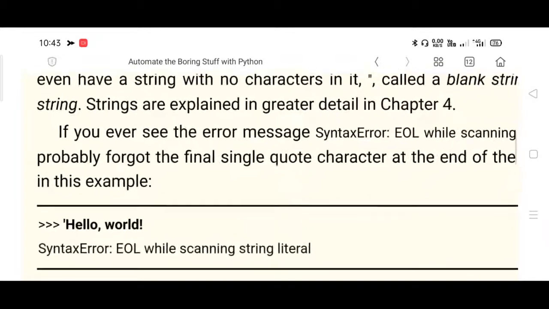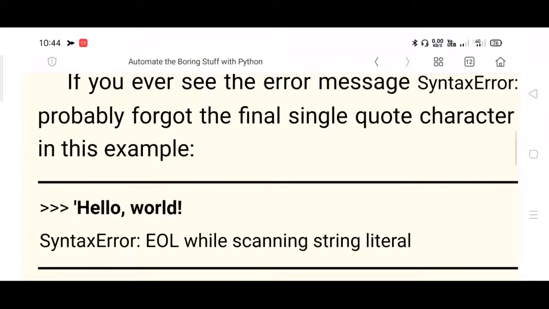Here, if you miss the single quote, what will happen? Syntax error will come. Go through the given example, the prompt on the command prompt or on the editor, which is ready to accept data or commands from you. Earlier you entered expressions to see how the interactive Python shell works. Now we are entering the string hello world.